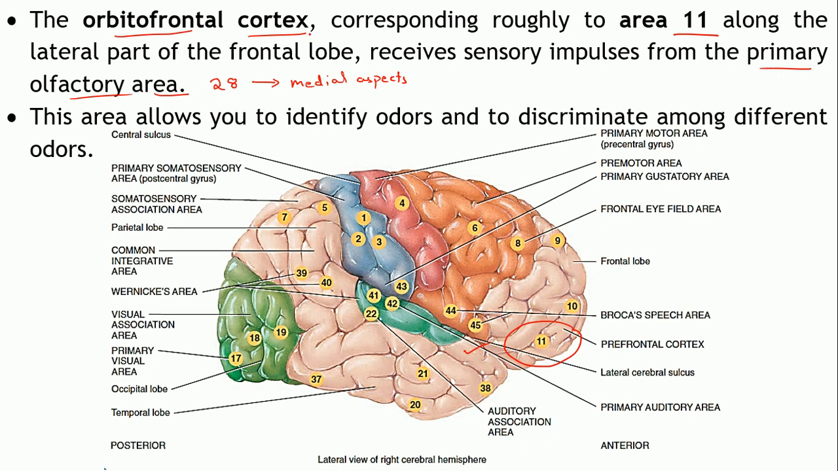Now what is the function of this orbitofrontal cortex? It will allow you to identify the odors. Olfactory area, it is associated with the sense of smell, right? So this particular area, orbitofrontal cortex, it will be identifying the odors, different types of odors, discrimination among different types of odors. You are able to identify certain odors, right? From the odor you will come to know what your mom is cooking in the kitchen, right? That's because of this orbitofrontal cortex.